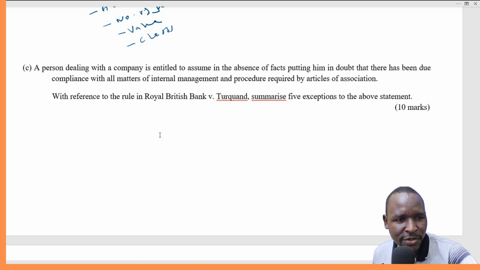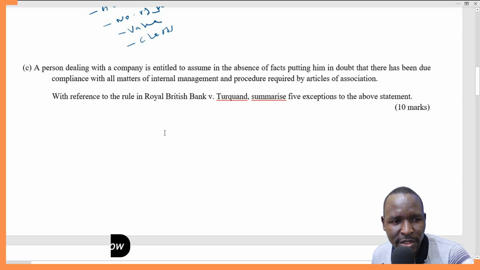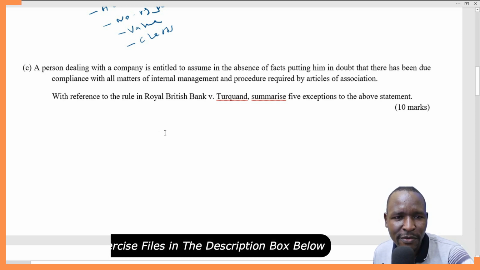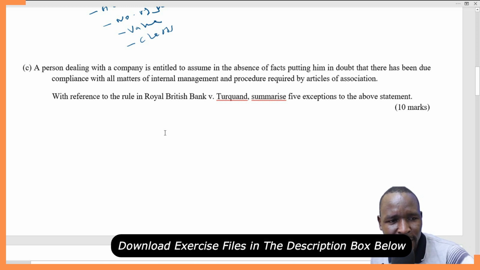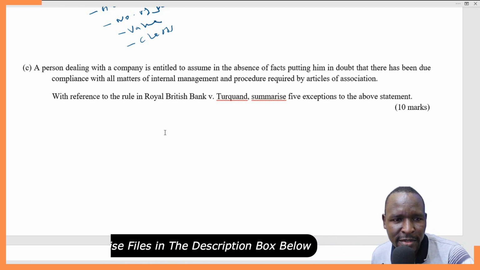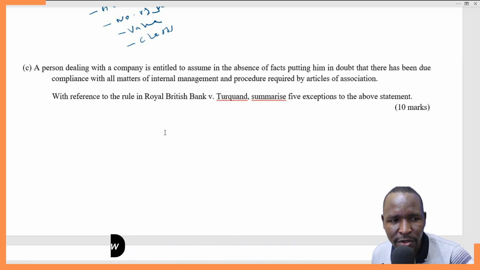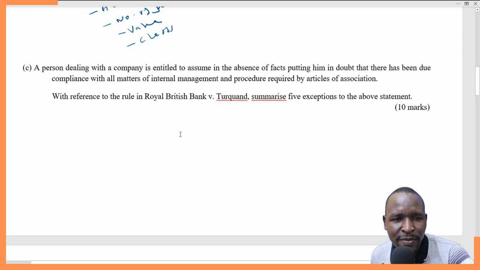However, no such resolution was passed authorizing the issue of bonds, and the directors issued a bond to Turquand without the authority of the necessary resolution. Later, the repayment of the loan defaulted and the company was required to be liable. The claim was refused by the shareholders in the absence of the resolution. The issue raised in the case was whether the company was liable for repayment of the bond.